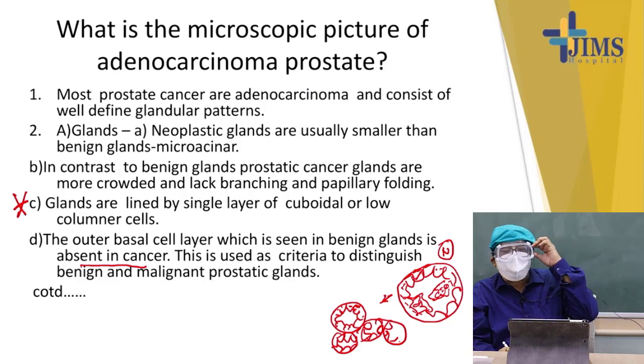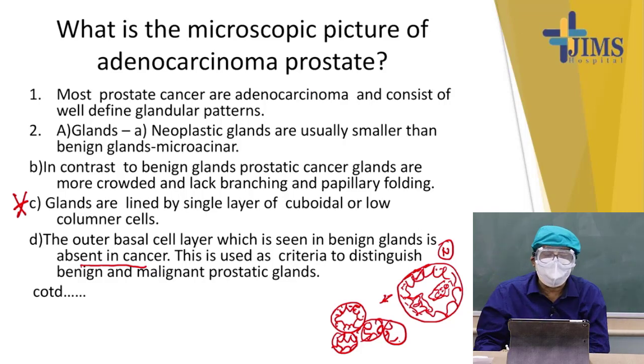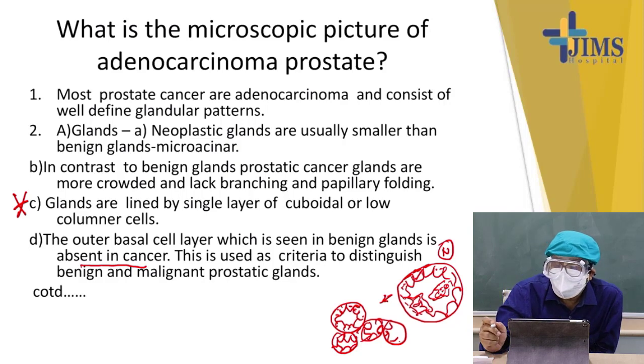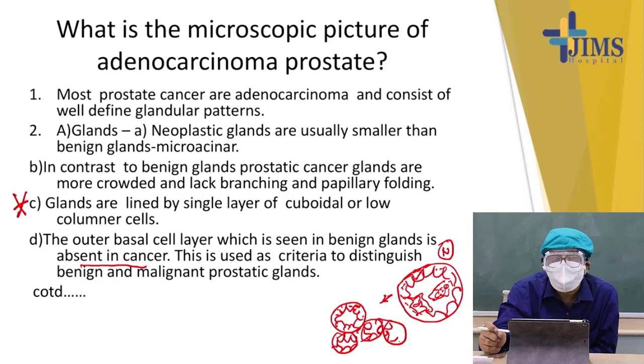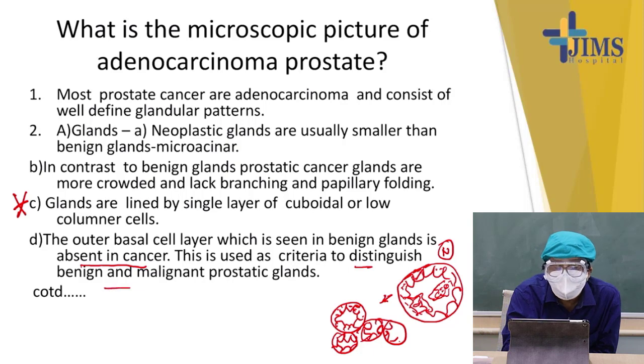In a well differentiated tumor, it is very difficult to differentiate it from a normal gland. The cellular atypia is very little here. You will see that these glands are very closely aggregated, with little stroma, and the glandular lining is a single layer of cells without any basal layer. Then we can think of it as a carcinoma of the prostate. This is used as a criterion to distinguish a benign from a malignant gland.